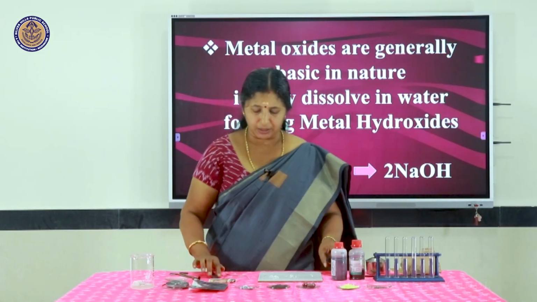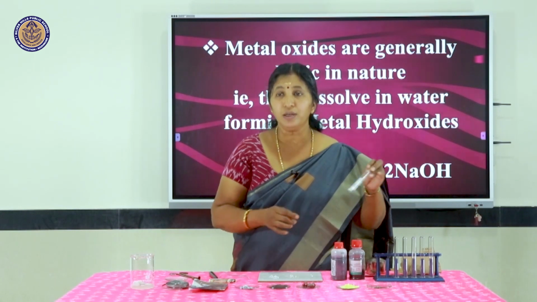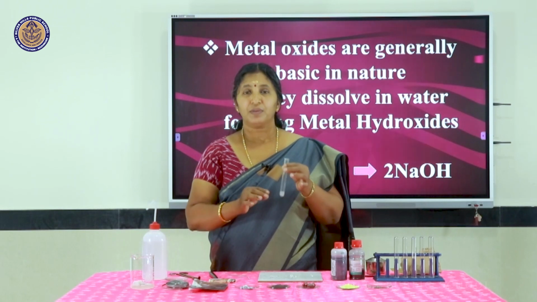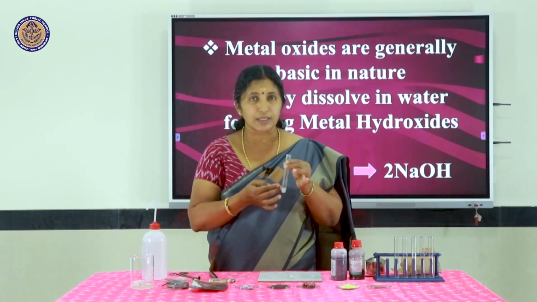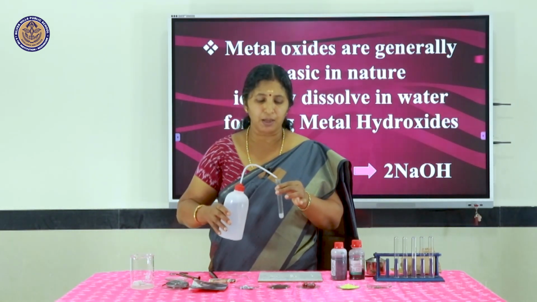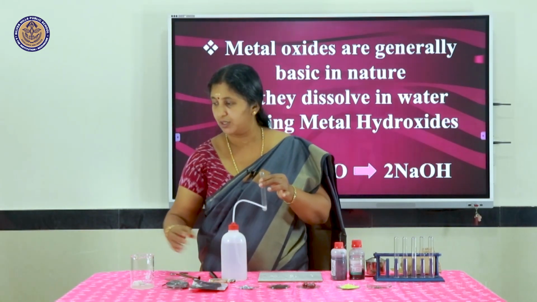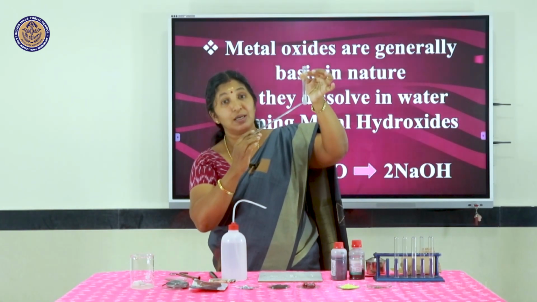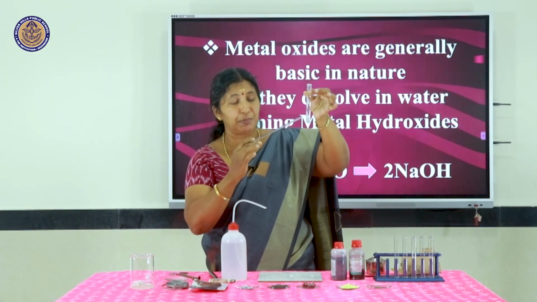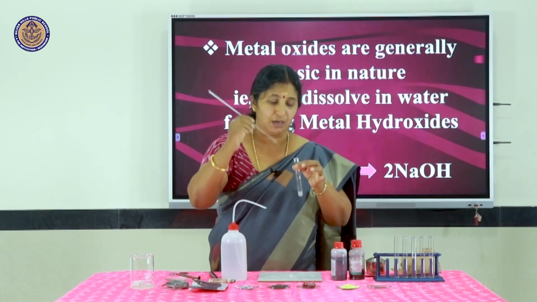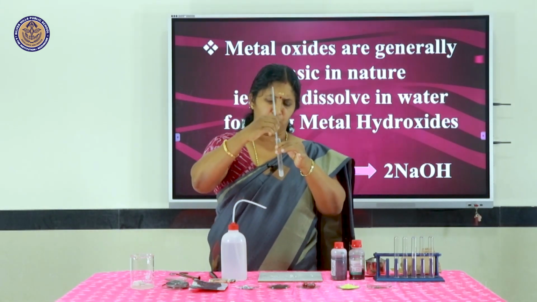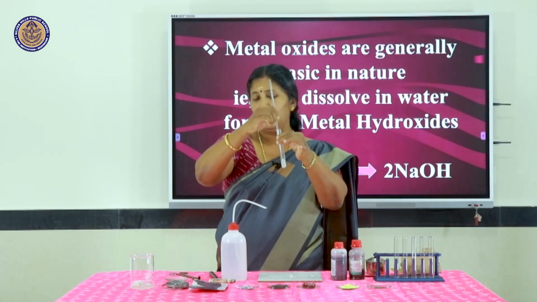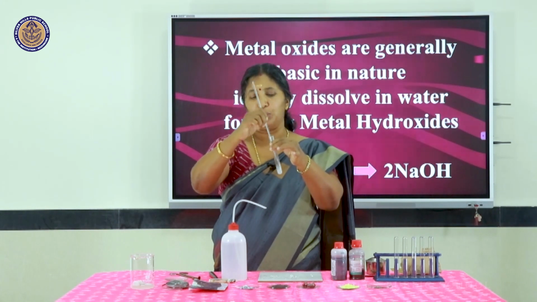So, I will show you another activity. Here I got magnesium oxide. Now, this magnesium oxide is taken in a test tube. It is transferred to a test tube and a small amount of water is added to it. Now, here you can see magnesium oxide. It is sparingly soluble in water, not completely soluble. So, I am using a glass rod. Using this glass rod, I am just stirring it thoroughly so that it forms a milky white solution.